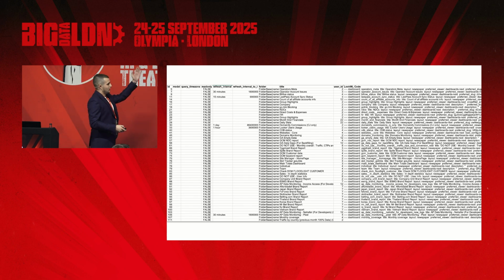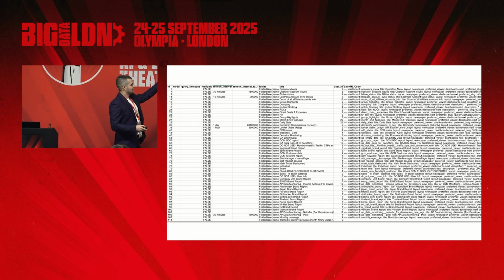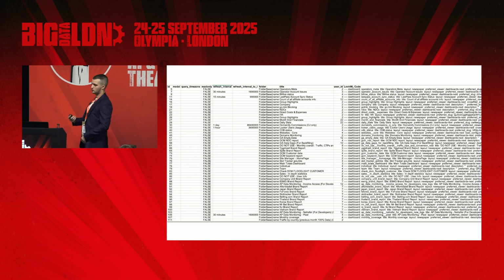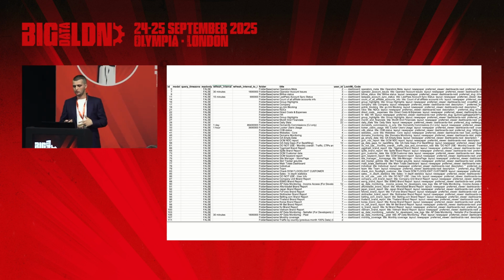I'm not expecting you to understand this, not even I do, but we have the dashboard IDs on the left-hand side, and then on the right-hand side, as you can see, that's where we have the fields that were being used, which tables, and so on and so forth. So once again, if we required cross-referencing, we would be in a position to do so.